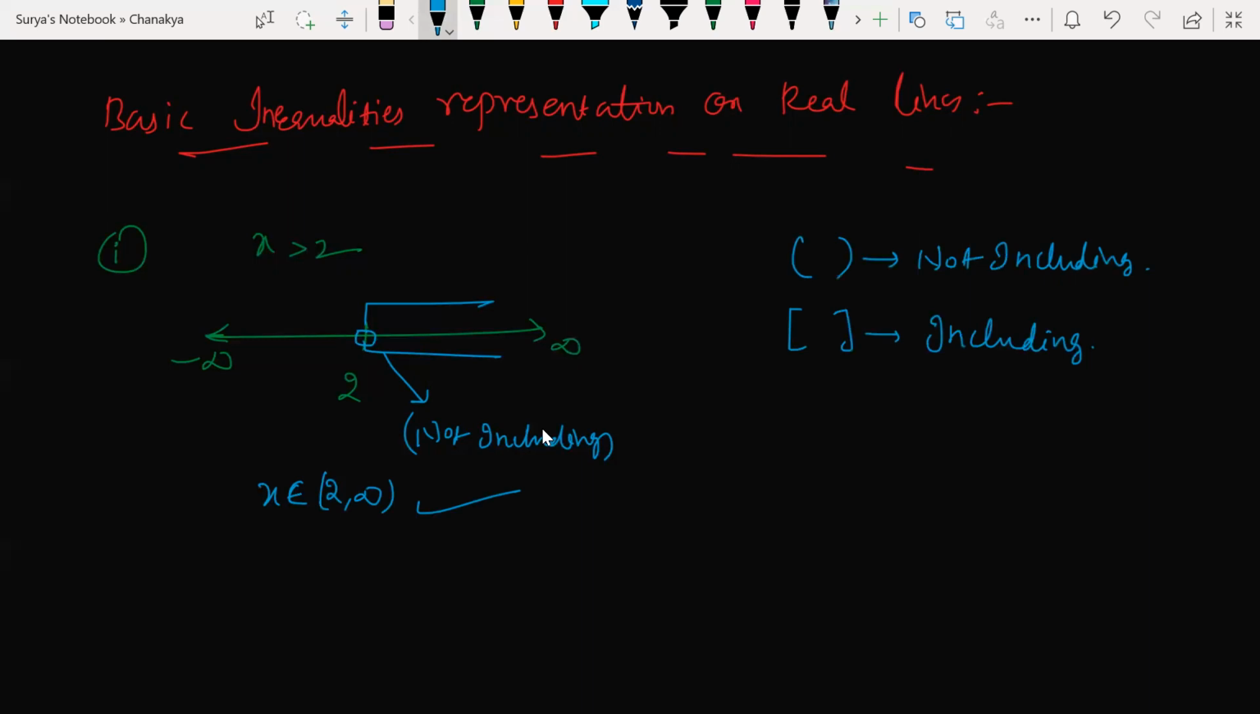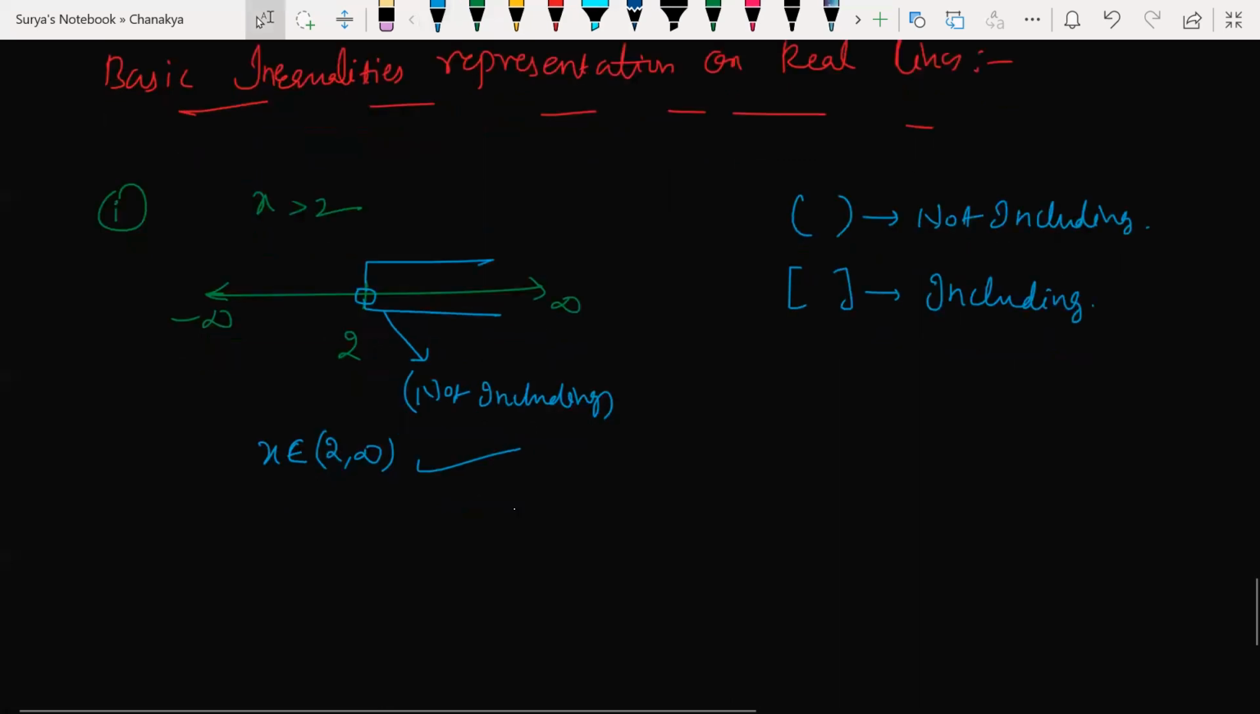If you include 2, what happens? In place of x, if I write 2 here, 2 greater than 2. Is it a true statement? Look at it, it is never going to be true. 2 can't be greater than 2 here. It can be equal, but can't be greater than. Getting my point? So that is the reason I'm not including 2 here. Not including is nothing but an open bracket. Look at this open bracket.